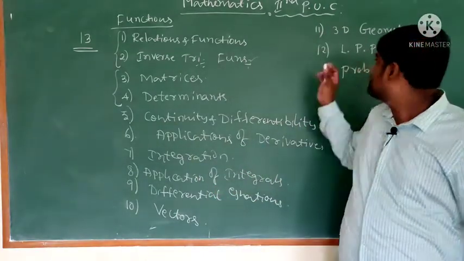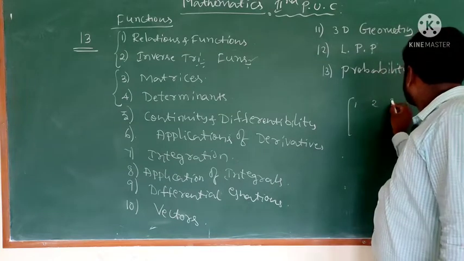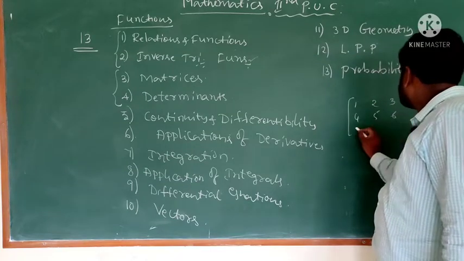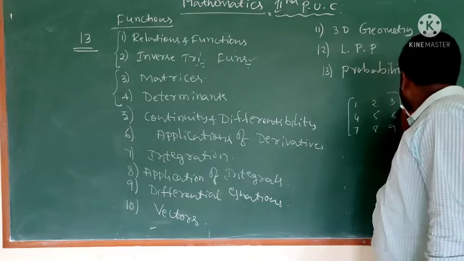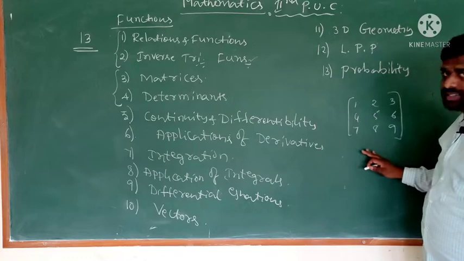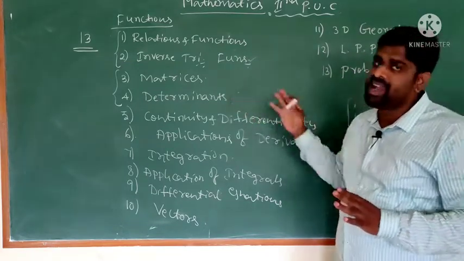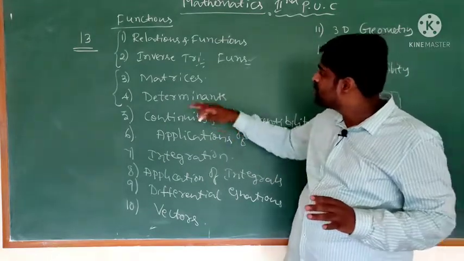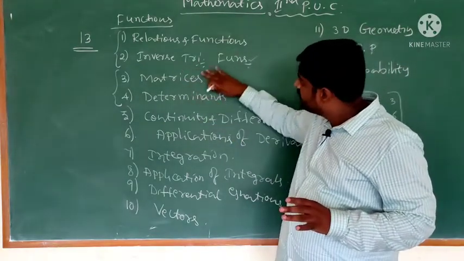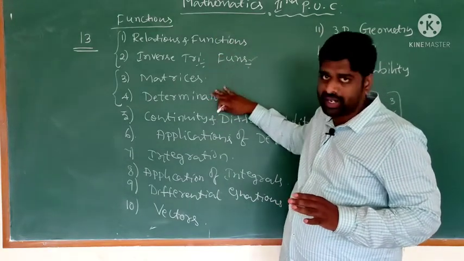So this is a matrix: 1, 2, 3, 4, 5, 6, 7, 8, 9. The extension of this matrix is determinants. So these two chapters are linked together.